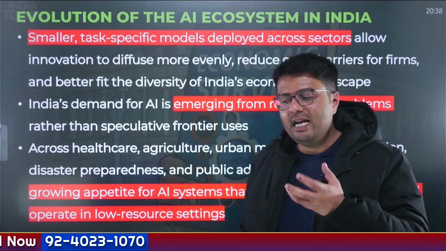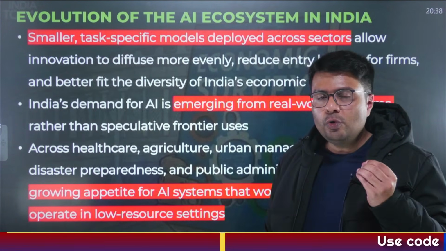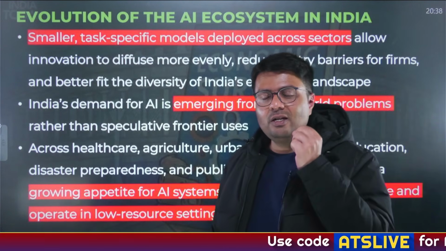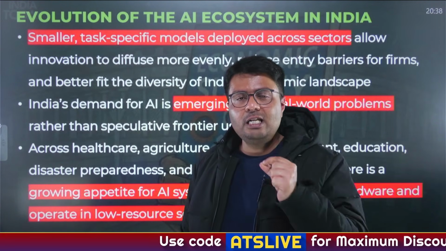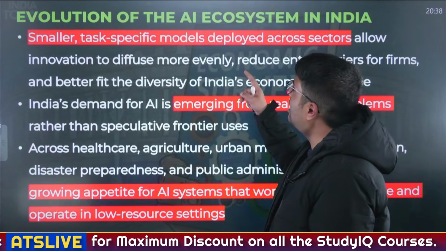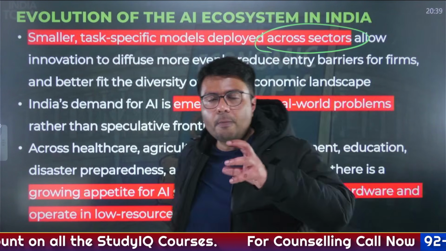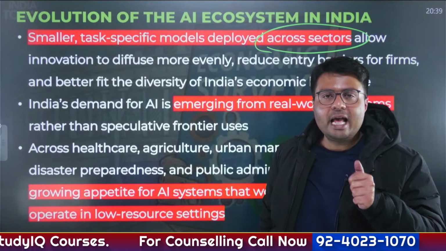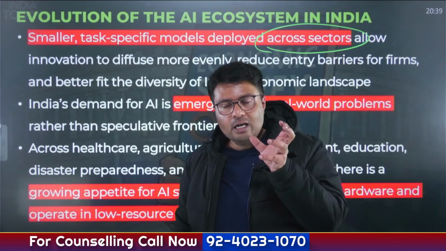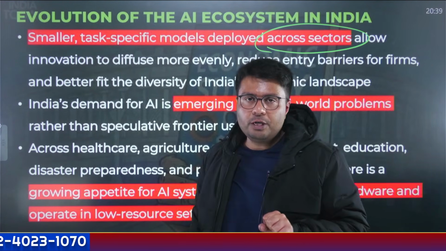And even if India gets these requirements, it would lead to a lot of spending of money. So to get the most out of it at the least possible cost, at the least possible effort, the government is looking to develop smaller, task-specific models which would be deployed across sectors. So suppose there is a requirement in the health sector. A specific small language model would be trained that would cater specifically to the health sector.